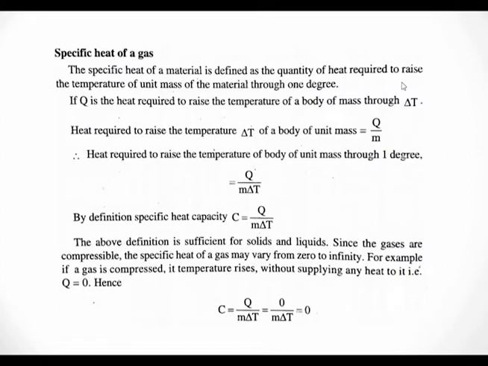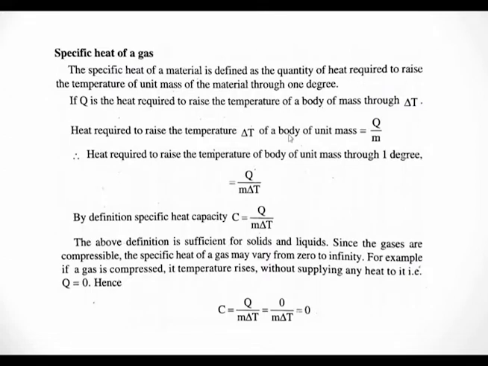So what will be the heat required to increase the temperature of unit mass of a substance through 1 degree, or through unit temperature? It is known as the specific heat of that material.